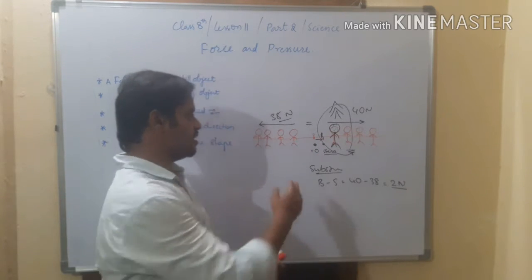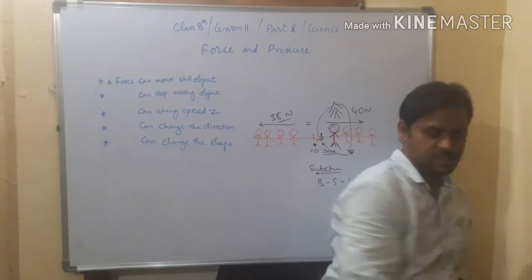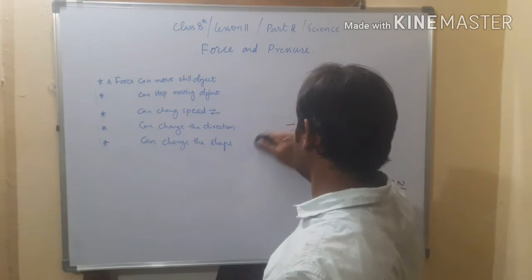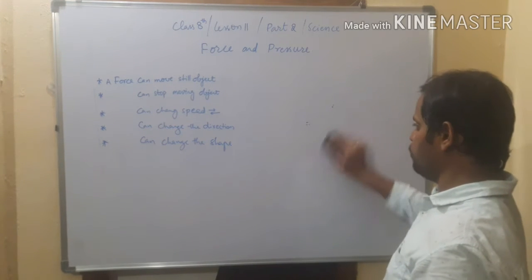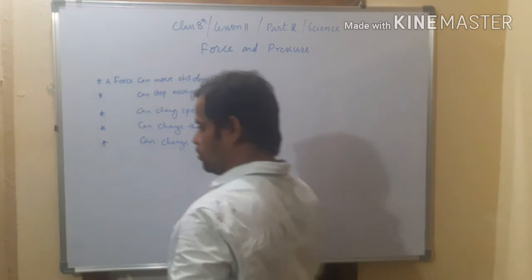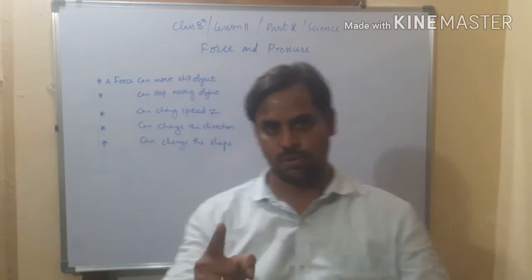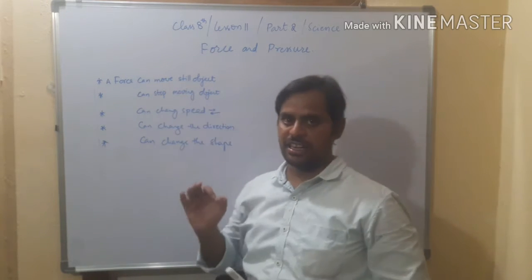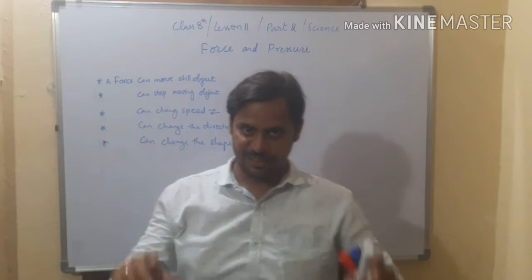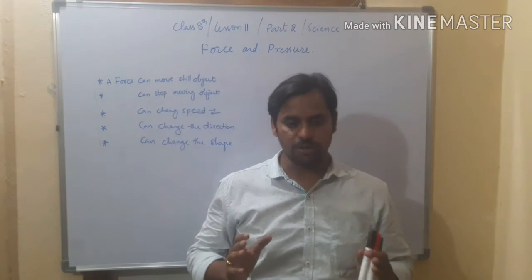This is an example to show the effect of force. So here force is able to do some work, very beautiful work. Let us see one by one what a force can do. Number one, force can move a still object. What is meant by still? Still means stationary, without any movement.